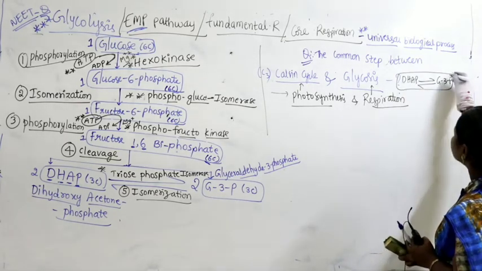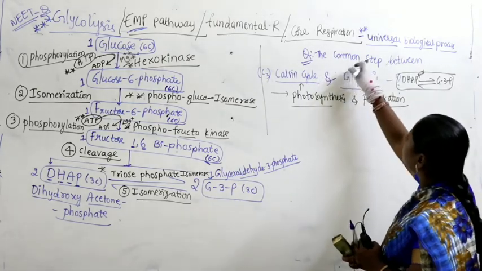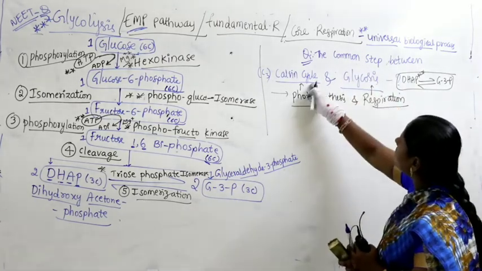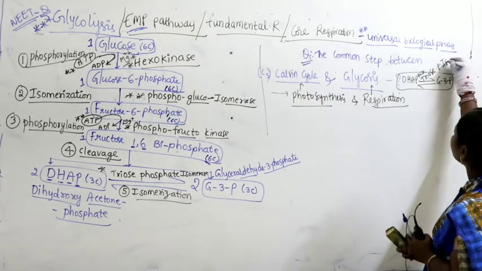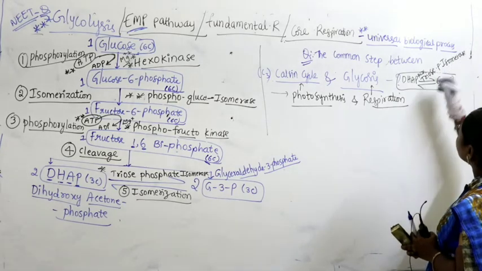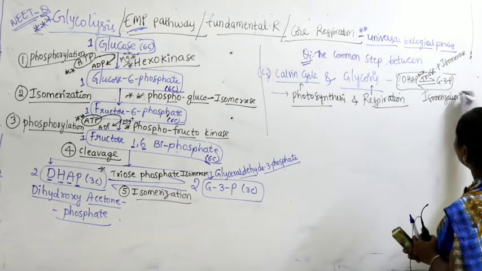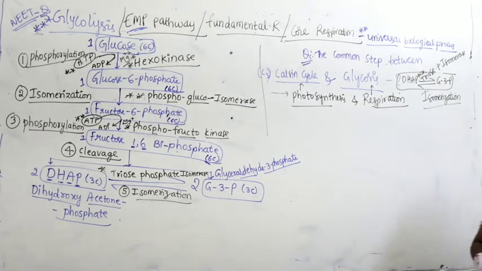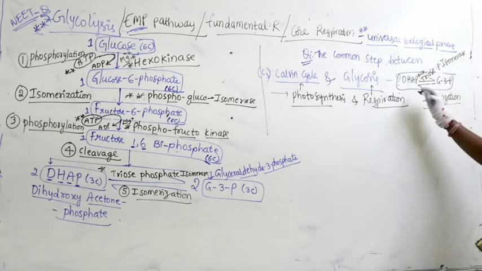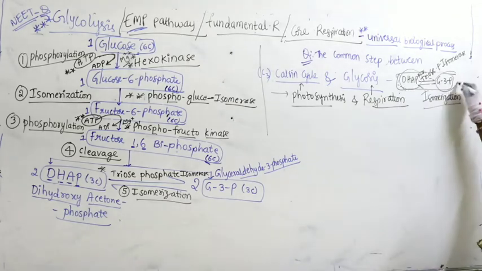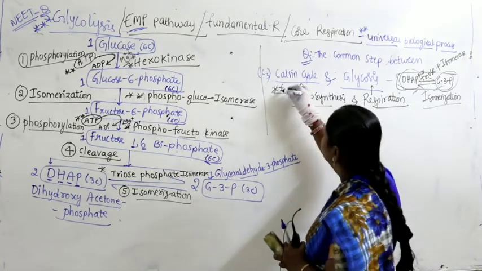So remember the name of the enzyme. Sometimes they will ask you the enzyme which is involved as a common step between Calvin cycle and glycolysis. Then you have to remember triose phosphate isomerase. And what is the reaction? Isomerization. Right, DHAP, triose phosphate isomerase is the name of the enzyme. DHAP converts into G3P. It's a common step between photosynthesis and respiration.